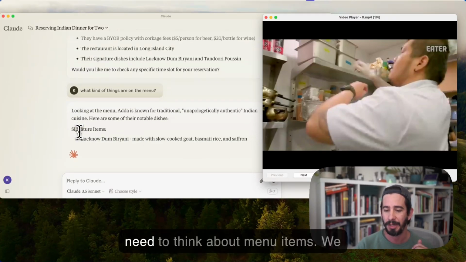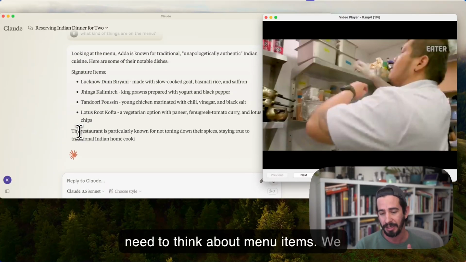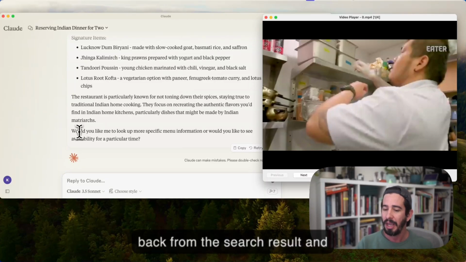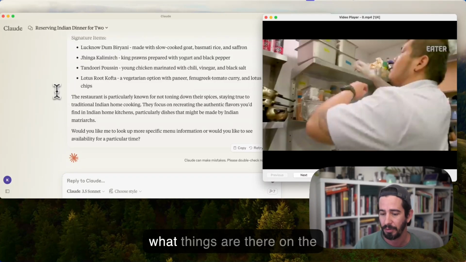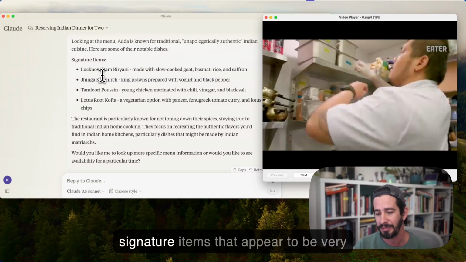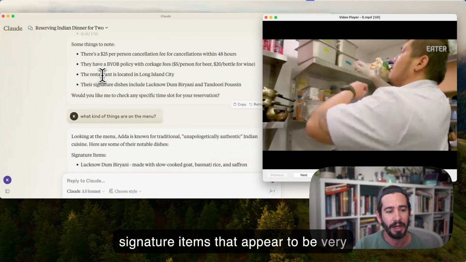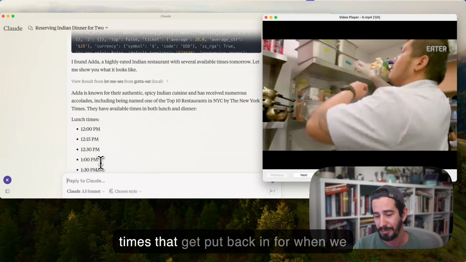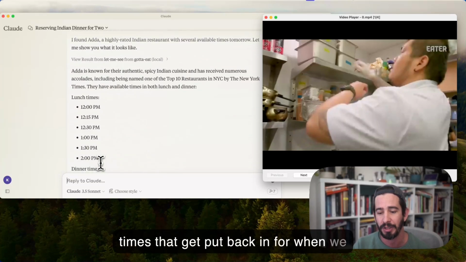We don't need to think about menu items. We just take all of that context that comes back from the search result, and automatically Claude will discover what things are there at the restaurant. In this case, we've got signature items that appear to be very popular. Finally, we have the result times that get put back in for when we can go.